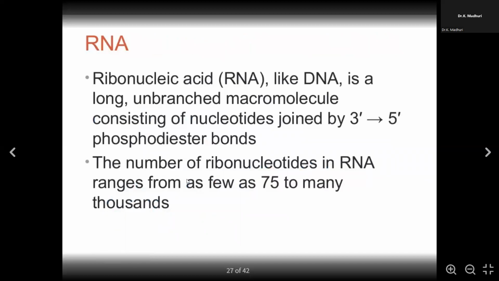Coming to RNA, as you can see, it is very similar to DNA. It is a long unbranched macromolecule, and the nucleotides join from 3' to 5' end by forming phosphodiester bonds. As we mentioned, RNA has ribose sugar, whereas DNA has deoxyribose sugar. The number of ribonucleotides in RNA ranges from as few as 75 to many thousands.